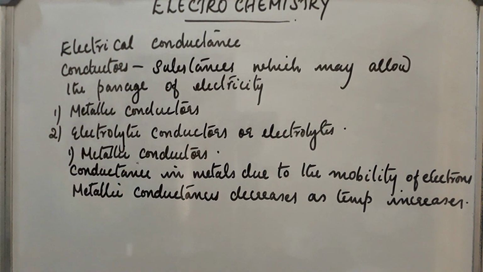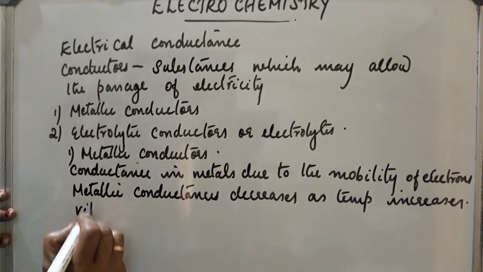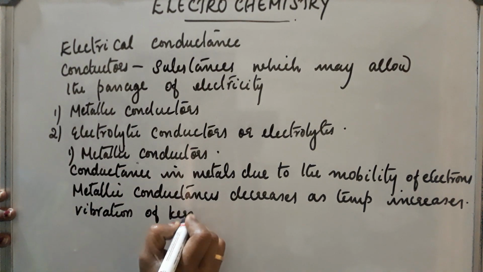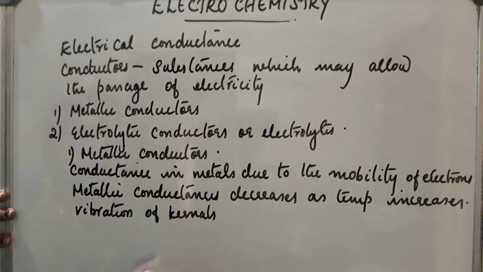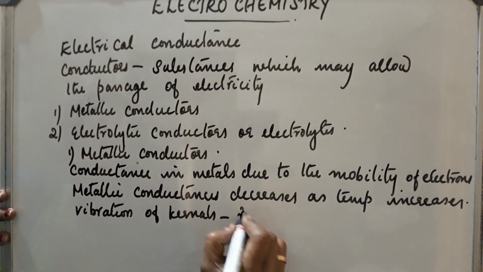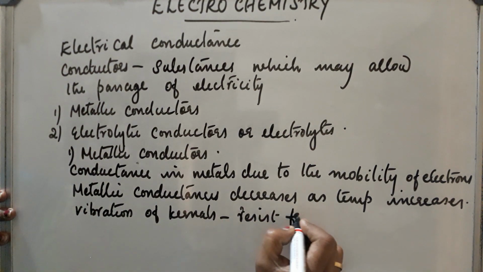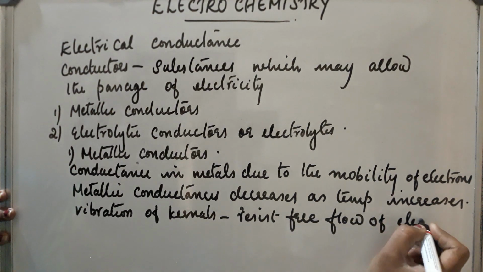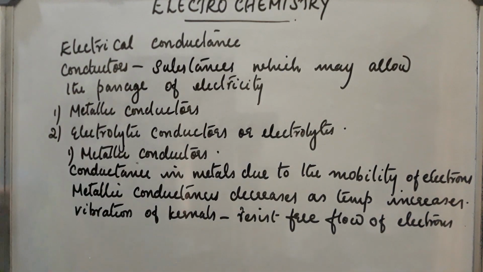Because at higher temperature, vibration of the kernels in the metals takes place. This resists the free flow of electrons. So as temperature increases, metallic conductance decreases.